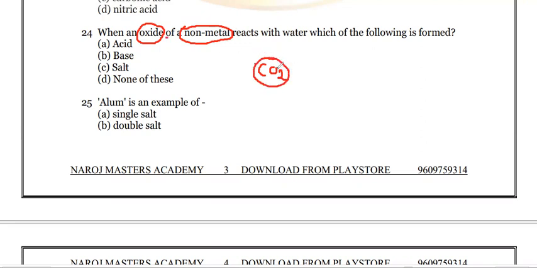Non-metal oxides react with water, H2O. When it reacts with water, it gives rise to, with 2 hydrogens combining with carbon dioxide, H2CO3. The name of this is carbonic acid. H2CO3 is carbonic acid.